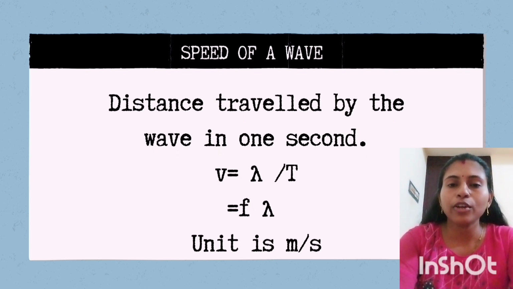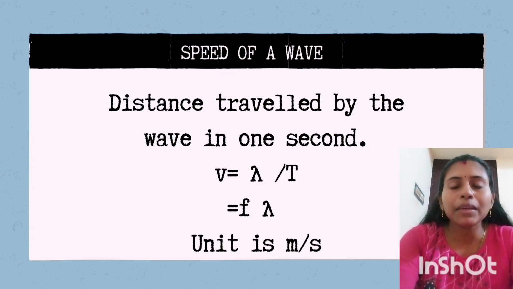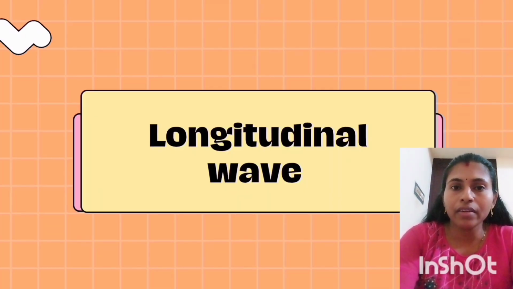Next is speed of a wave. Speed of a wave is the distance traveled by the wave in 1 second. It can be written as speed is equal to wavelength lambda divided by period T. Since 1 by T is equal to frequency f, we can rewrite this equation as speed is equal to frequency f into wavelength lambda. And its unit is meter per second. So that's all about the characteristics of a wave.